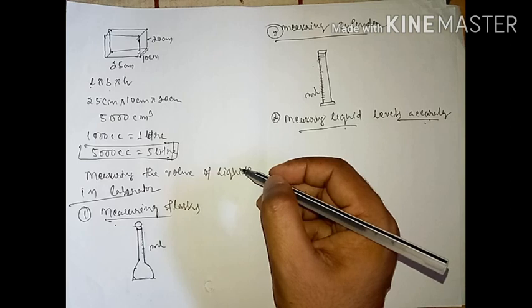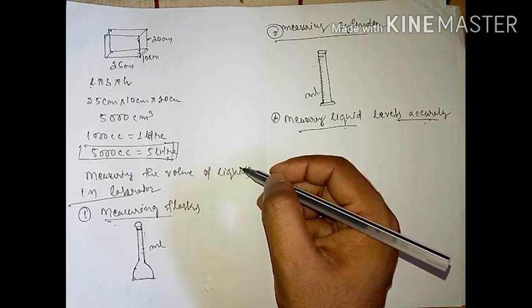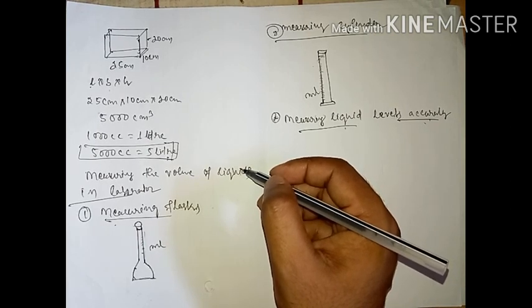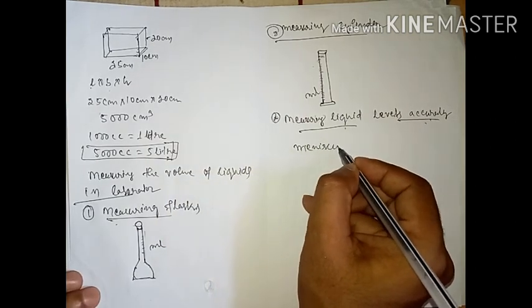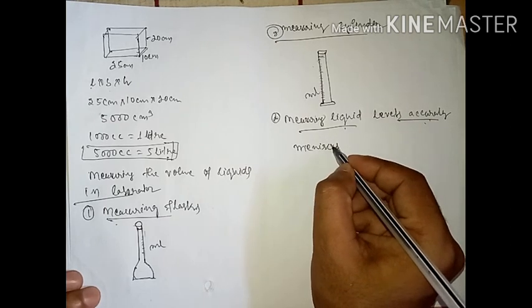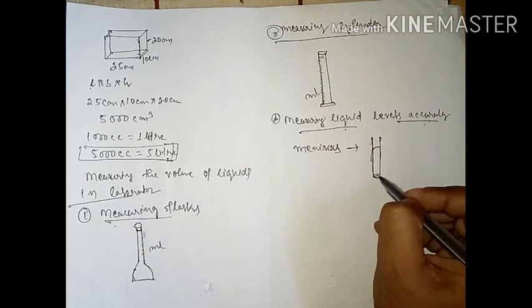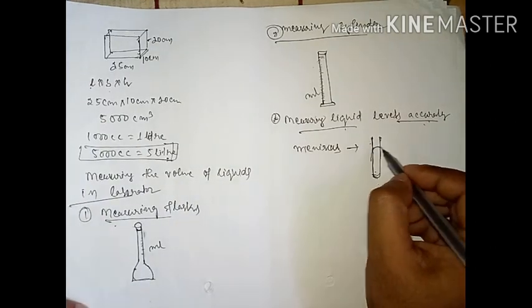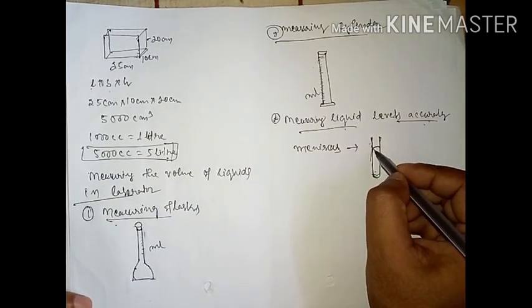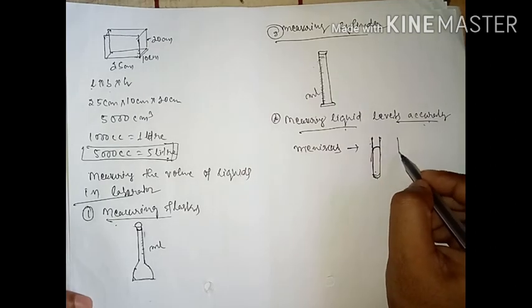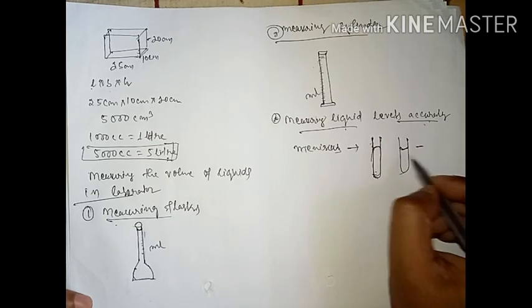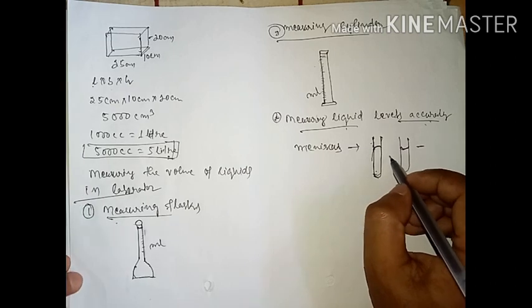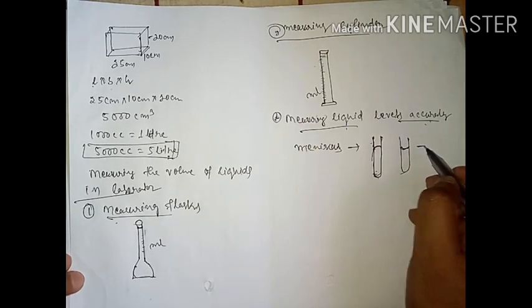You will see that the liquid surface at the top is not flat but curved. This is called the meniscus. If you fill with mercury, the mercury level will be something like this, and if you fill with water, then the water level will be something like this. That means you will not get an exact straight level. The surface at the top is not flat, but a curve.